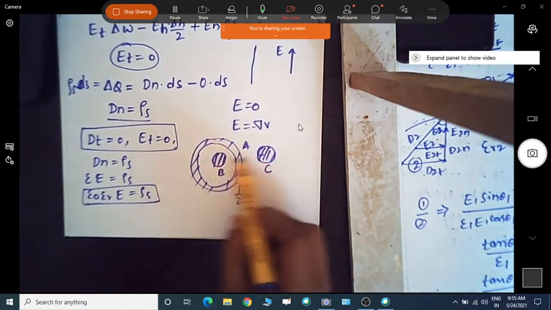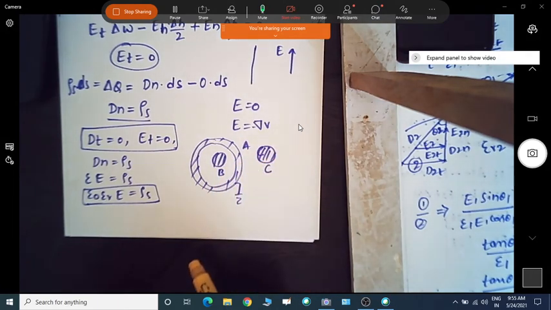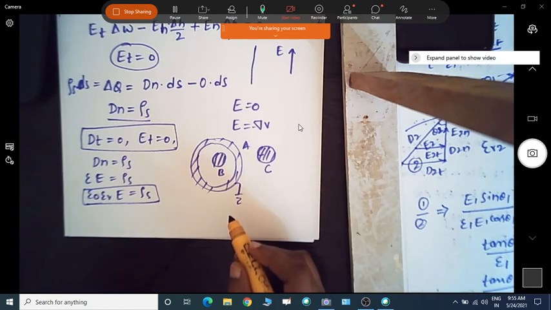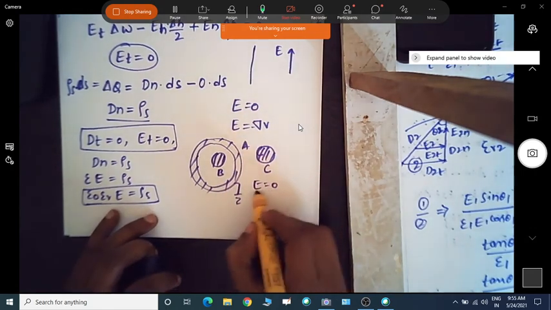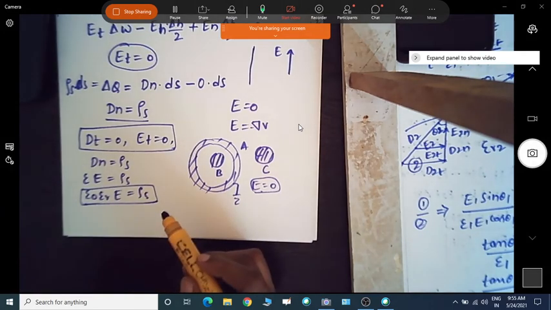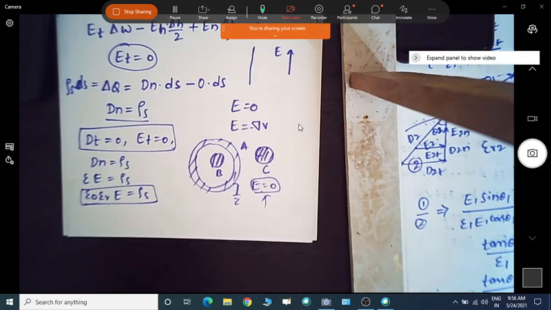So there is no charge transfer, or no energy transfer takes place between B and C. Since E equal to 0 inside a conductor, that is what we actually apply, that is electrostatic screening or electrostatic shielding, because of the condition E equal to 0 inside the conductor. So as an application-oriented concept, we can apply this for electrostatic shielding or electrostatic screening. This is the conductor dielectric boundary condition.